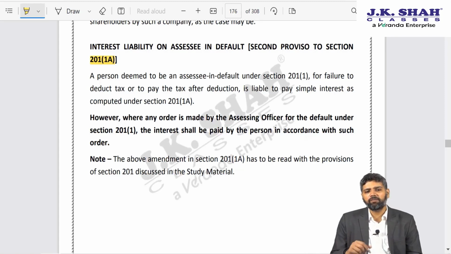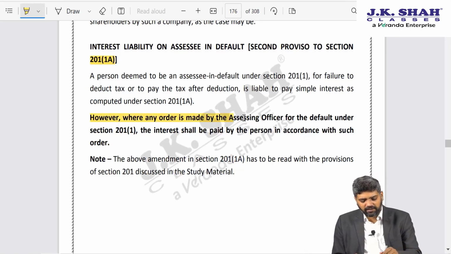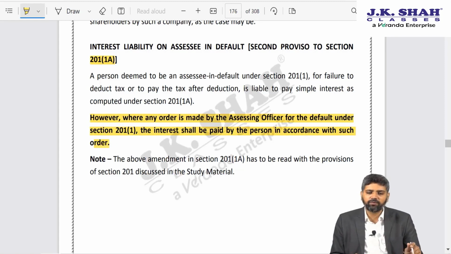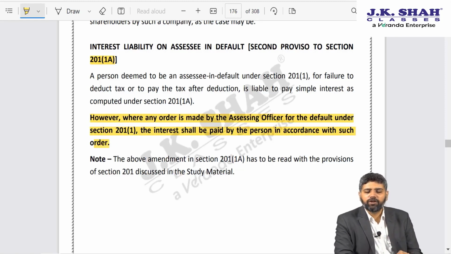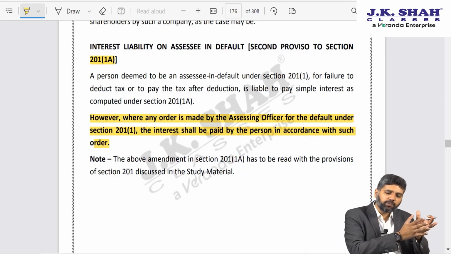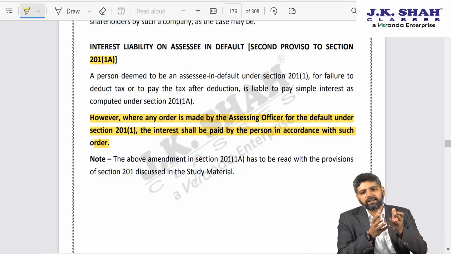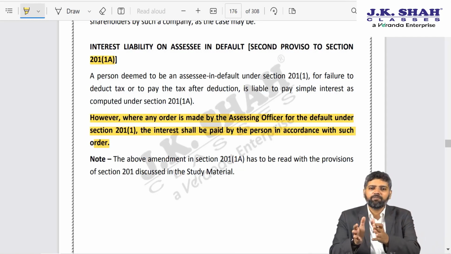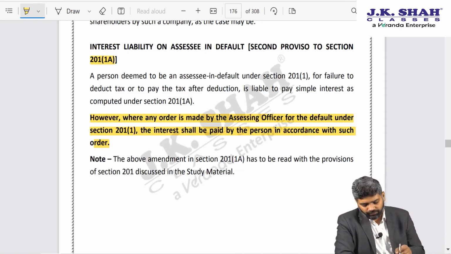There is a technical amendment this year which only says that once the interest is charged in the order by the assessing officer, interest shall be paid by the person in accordance with that order. So in short, as per the provision, you are required to pay the interest. Once as per the provision the AO computes the interest and puts it in his order, that becomes the demand payable for you. That is fine.